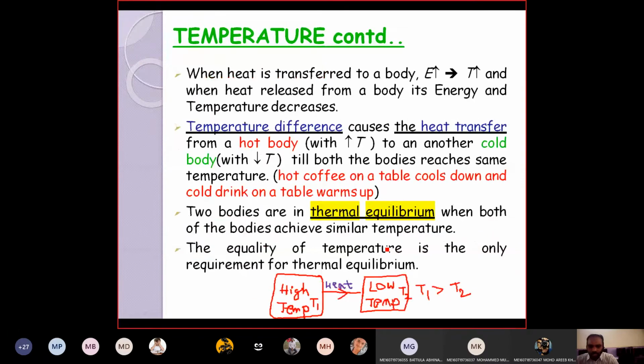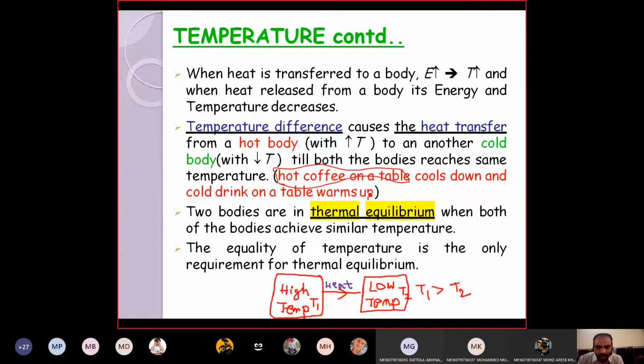And I think this one also I discussed. Always heat will flow from a body at high temperature to a body at low temperature. Any doubt in this slide? If you have any doubt, please ask me. I gave a best example also. If you keep a hot coffee on a table, what will happen? Eventually it will cool down, because always heat will flow from a body at high temperature to a body at low temperature. And at the same time, if you keep a cool drink, it will come to the room temperature, because the surrounding atmospheric temperature is greater than the temperature of the cool drink. Therefore, heat will be added to the system in that case.